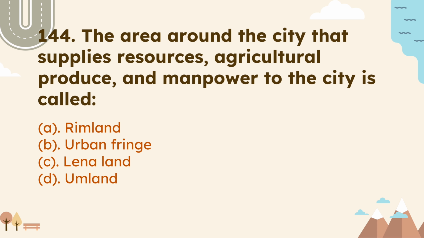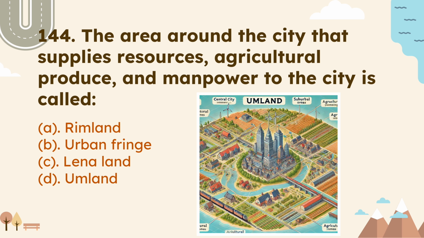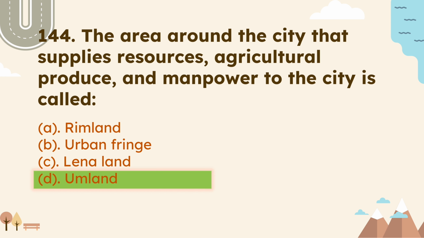Next question is the area around the city that supplies resources, agriculture produce and manpower to the city is called. So such areas are called umland. Therefore, the correct answer of this question is option D. Umlands are surrounding suburban areas but have predominantly rural character, which supplies agriculture produce, various resources and manpower to the city. Let's understand what are the other options given here.